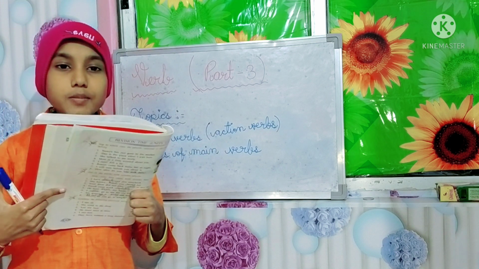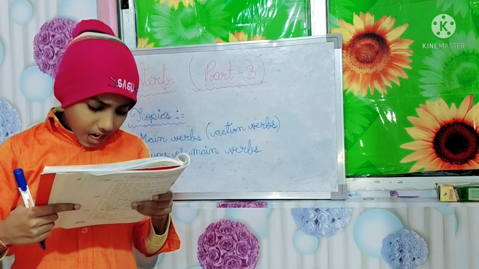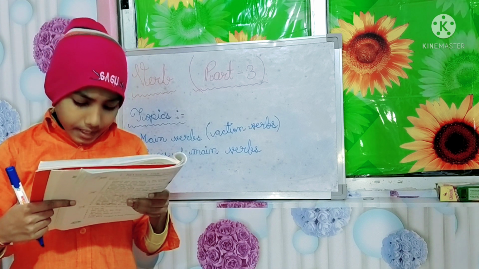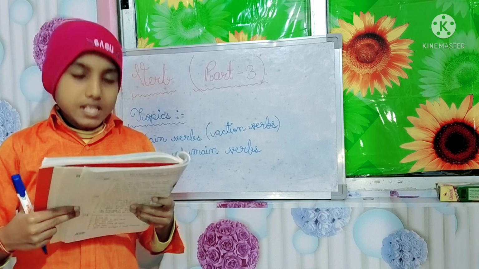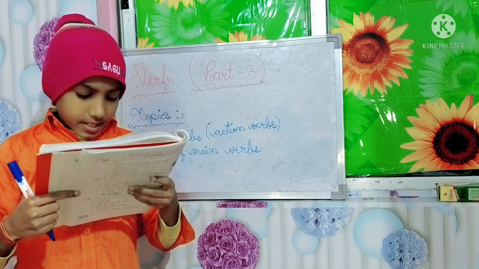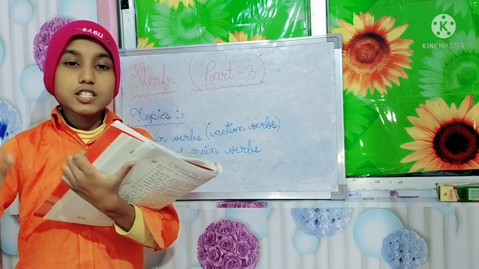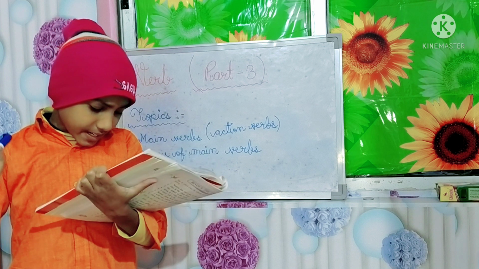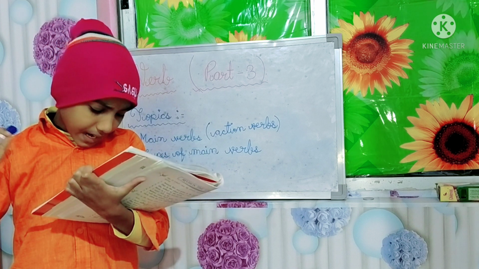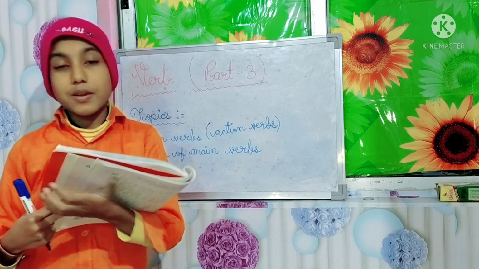Now main verb examples can be read, write, dance, sing, play, weep, cry, sleep, grow, eat, drink, find, fly, glow. Any type of action will be a main verb. Like reading, it is a type of action. Writing, crying, singing, playing. These will be main verbs.